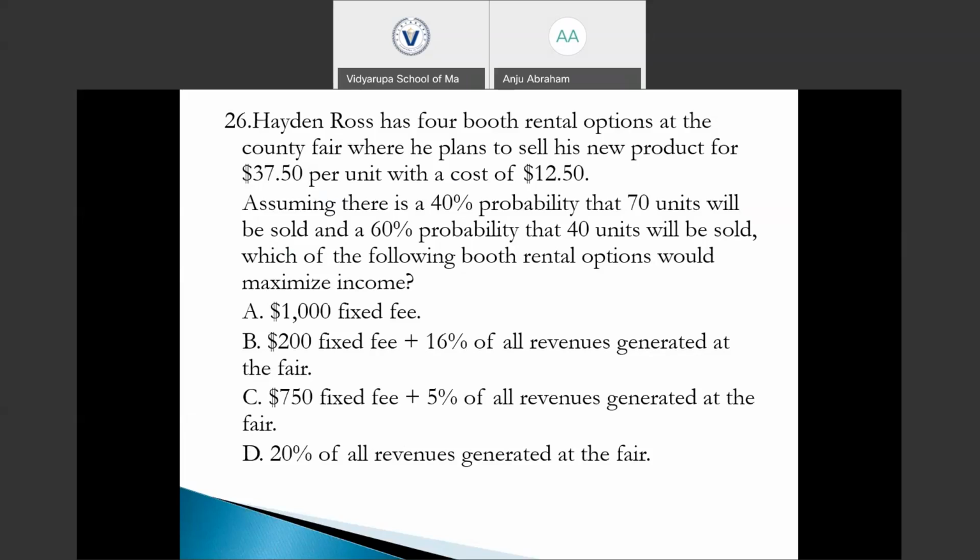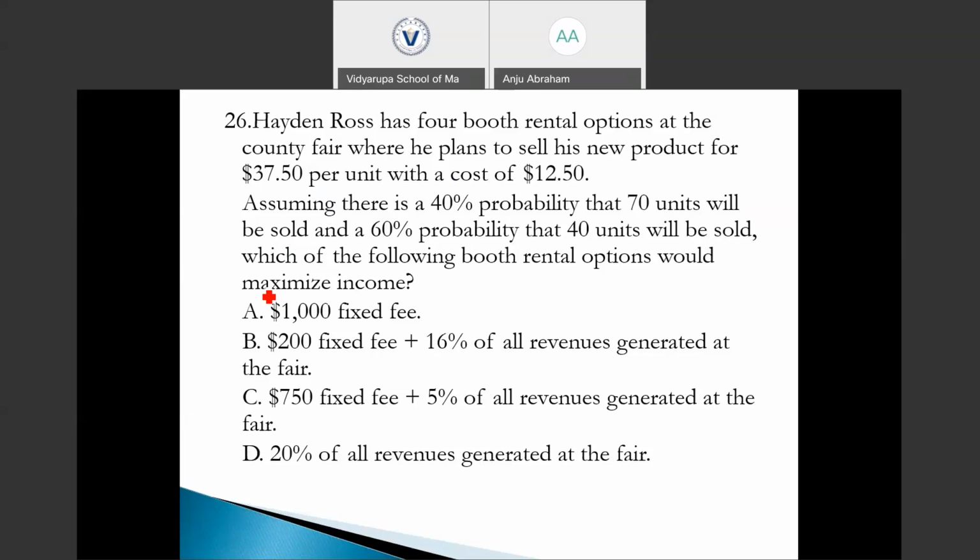So the question asked is, which of the following rental options? We are given 4 rental options, 4 different cost structures. We have to find which one will maximize our income. The lowest cost structure is going to maximize our income. So we need to find which one is having the lowest cost structure.